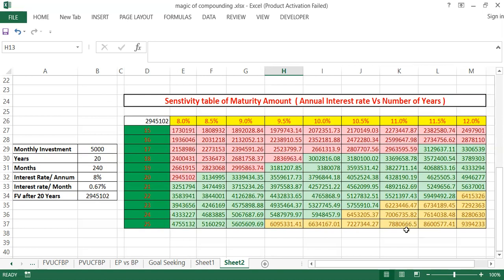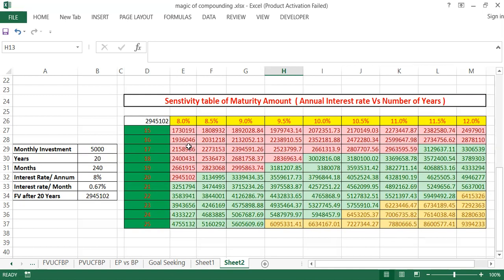By looking at this table, you can easily classify three different classes. The first is less than 30 lakh rupees; the second is more than 30 lakh and less than 60 lakh rupees; and the last class is more than 60 lakh rupees.